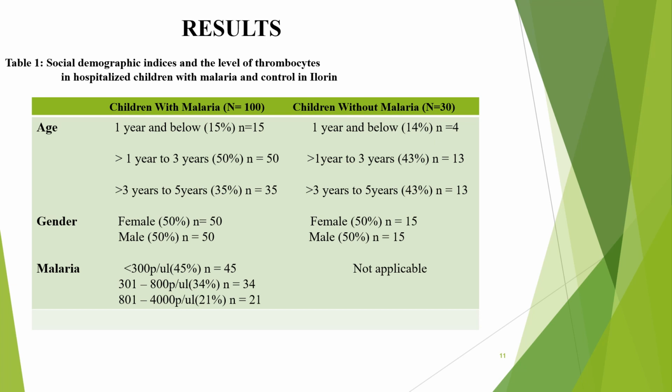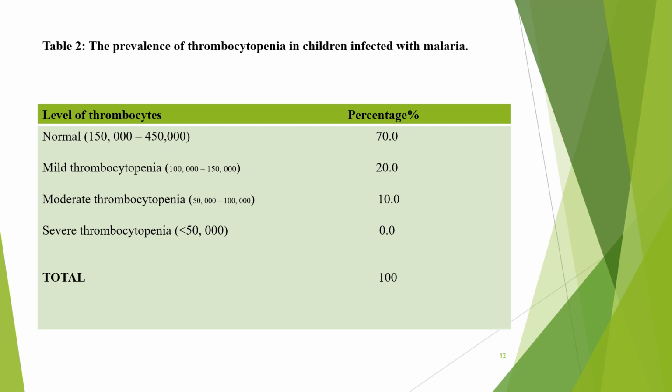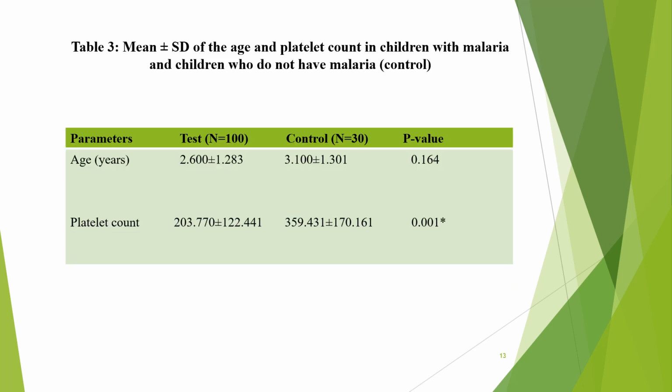Table 2 shows the prevalence of thrombocytopenia in children infected with malaria, and in our analysis, we found that 70% of the malaria-infected children had normal thrombocytes, while 30% had mild and moderate thrombocytopenia. Table 3 shows the mean and standard deviation of the age and platelet count in children with malaria and children who do not have malaria.